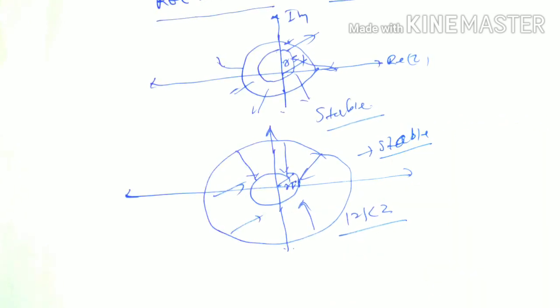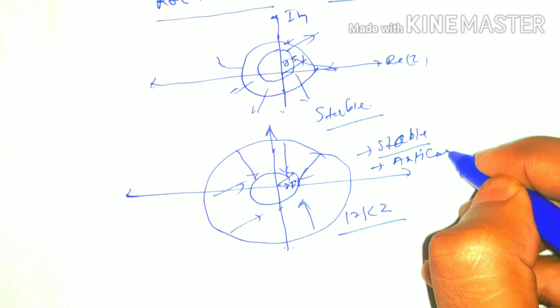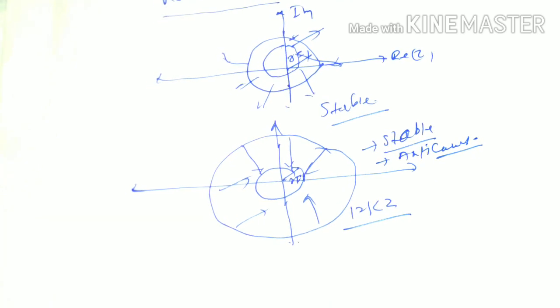That system is stable, but that system is anti-causal. So it is not necessary that a stable system is always a causal system. A stable system may be causal or may be anti-causal.